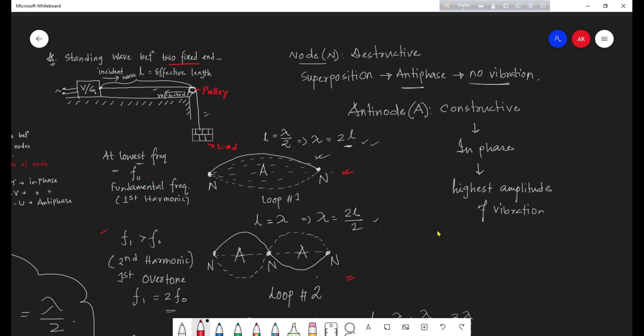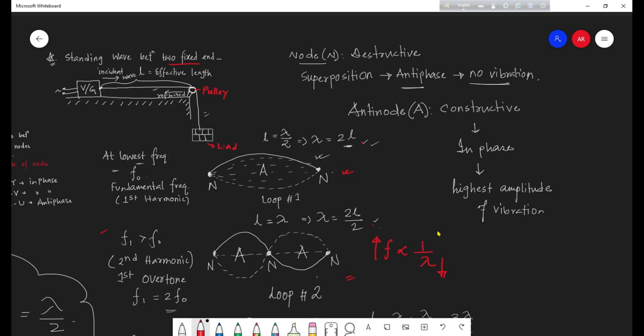So in the initial phase, like in the first harmonic, lambda was twice the length of the string. Now it is half the length of the twice L. So when it was twice L initially, now it is half. That means lambda has decreased and become half of the initial. So if lambda is half of initial, what should the frequency be? It is inversely proportional. If lambda is half, that means frequency is double.